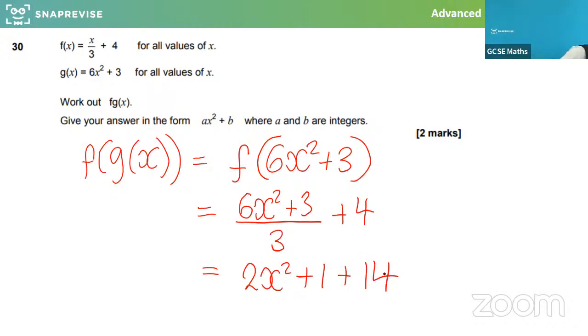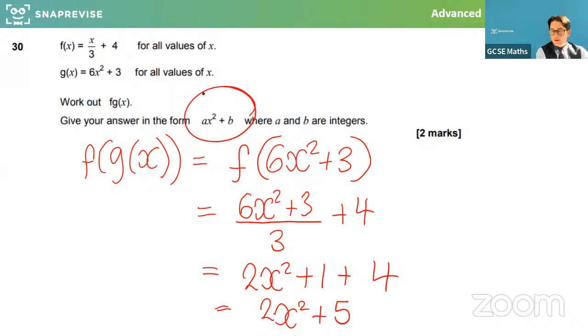What does that tidy up to? So that would tidy up to, oh, sorry, plus 1, not plus 4. What am I doing? Sorry, guys. Well done. Yeah, good. Brilliant answers. 2x squared plus 5 is ultimately what it tidies up to.